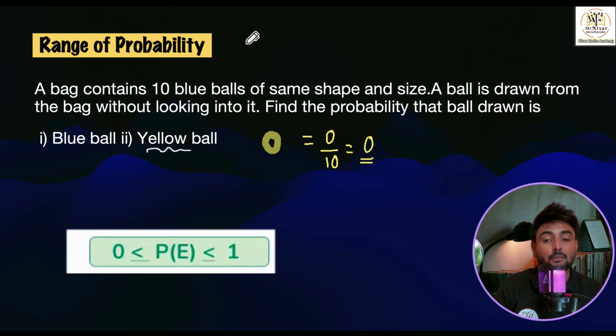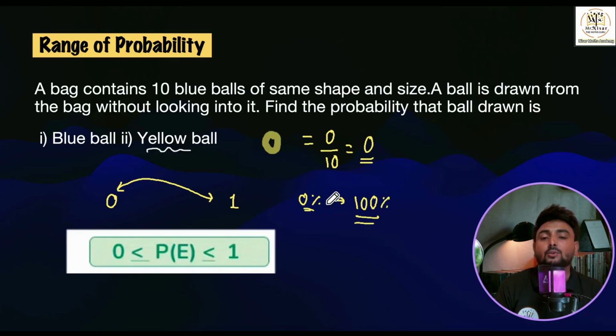So what you will remember from here, children, is that the lowest value of probability is 0 and the highest value of probability is 1. So probability lies between 0 and 1 in terms of fraction. And in terms of percentage, it will be from 0% to 100%. Do remember this, very important. So this is the question: for blue balls, the probability will be 100%; for the yellow ball, the probability will be 0.